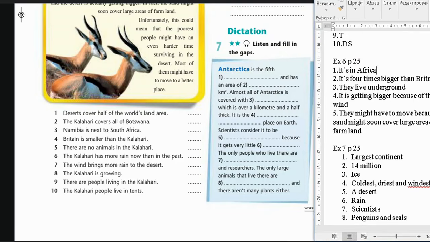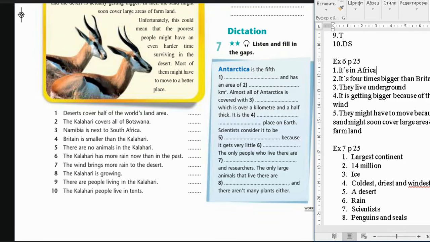Antarctica is the fifth largest continent and has an area of 14 million kilometers. Almost all of Antarctica is covered with ice, which is over 1.5 kilometers thick. It's the coldest, driest, and windiest place on Earth.